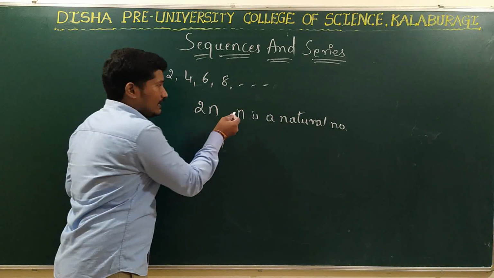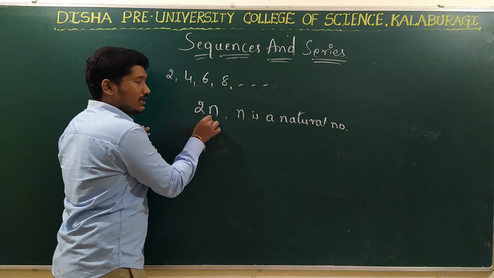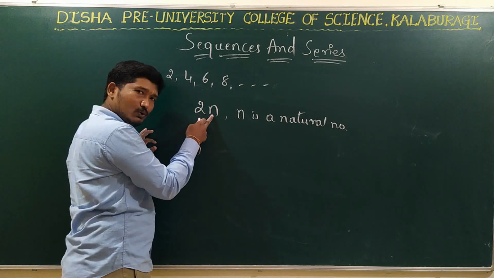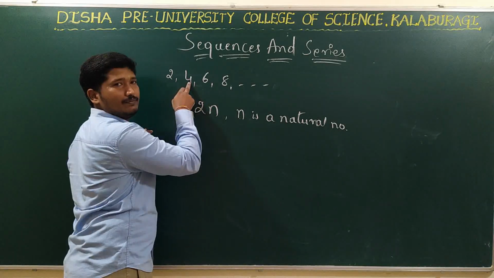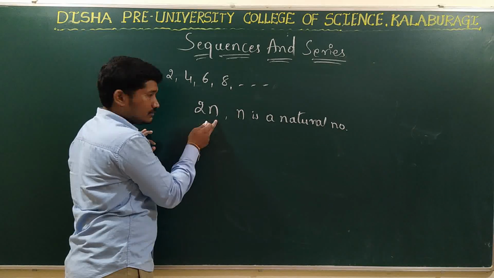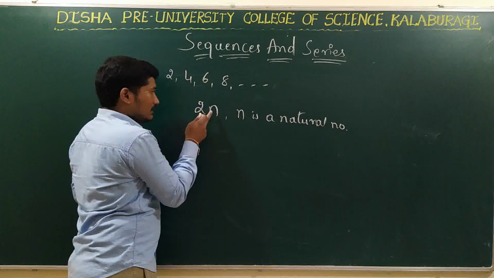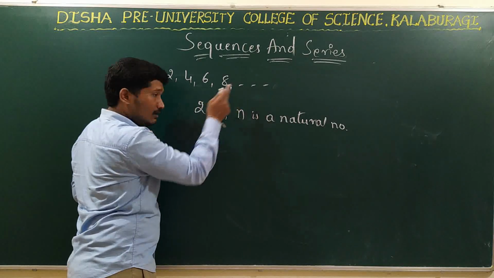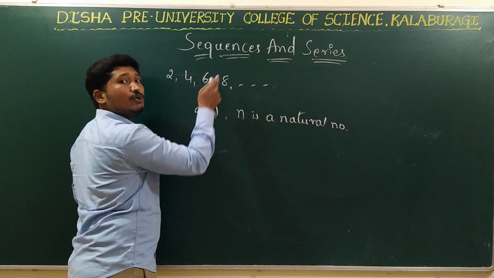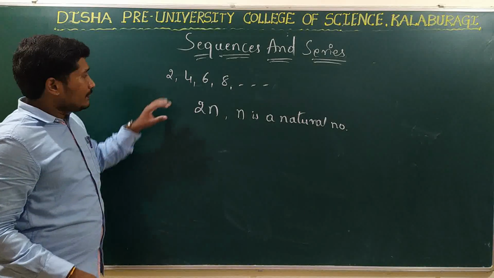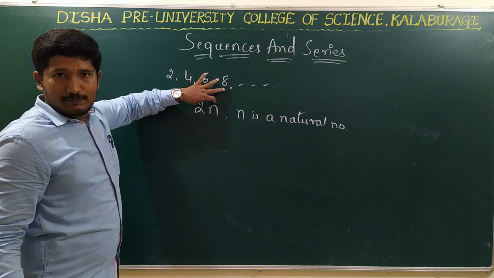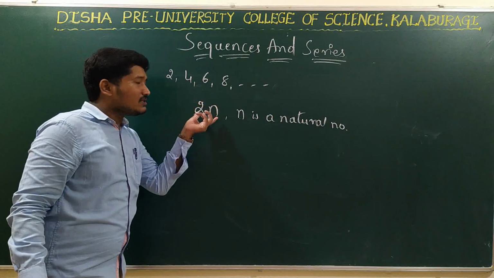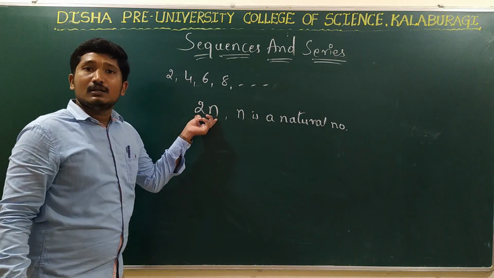So now take n is equal to 1, put it here. 2 into 1 is 2. Take n is equal to 2, 2 into 2 is 4. Take n is equal to 3, 3 into 2 is 6. Take n is equal to 4, 4 into 2 is 8. Next even number is 10. Take 5 here, 5 into 2 is 10. So in general, can I write the even numbers in the form of 2 into n?